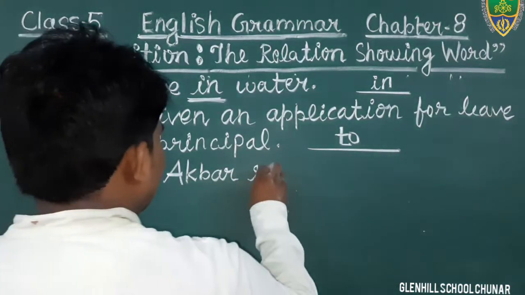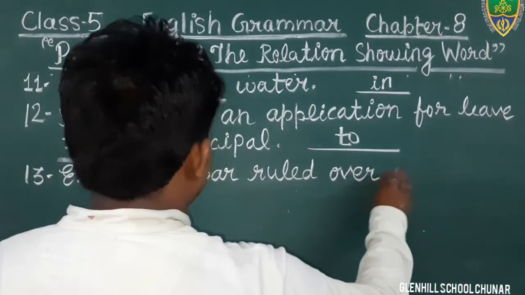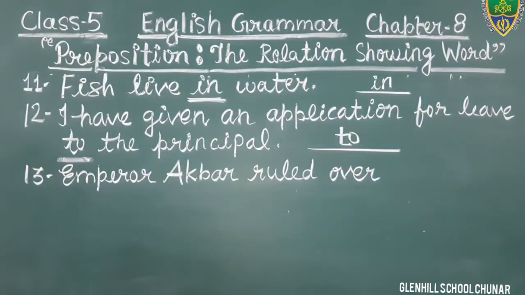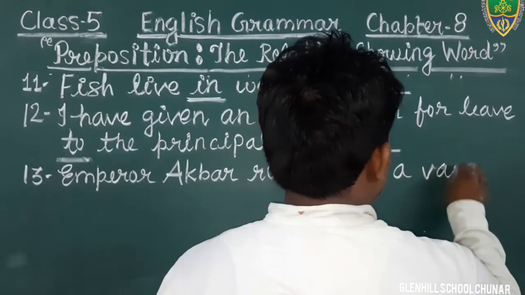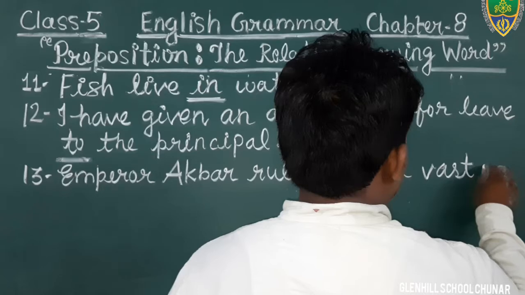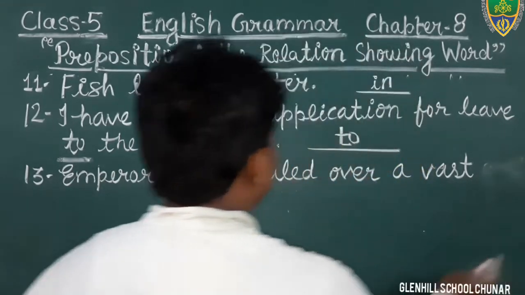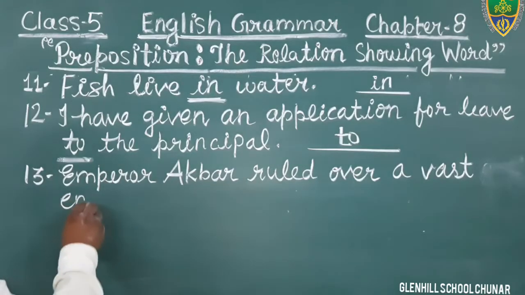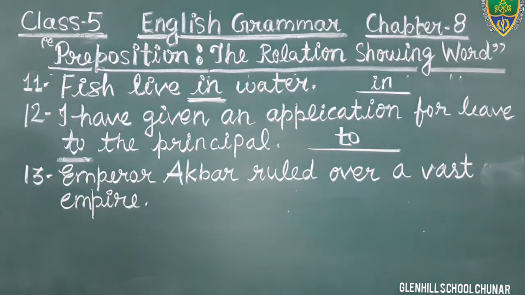Yes, friends, I am going to write here empire. Just see, Emperor Akbar ruled over a vast empire.